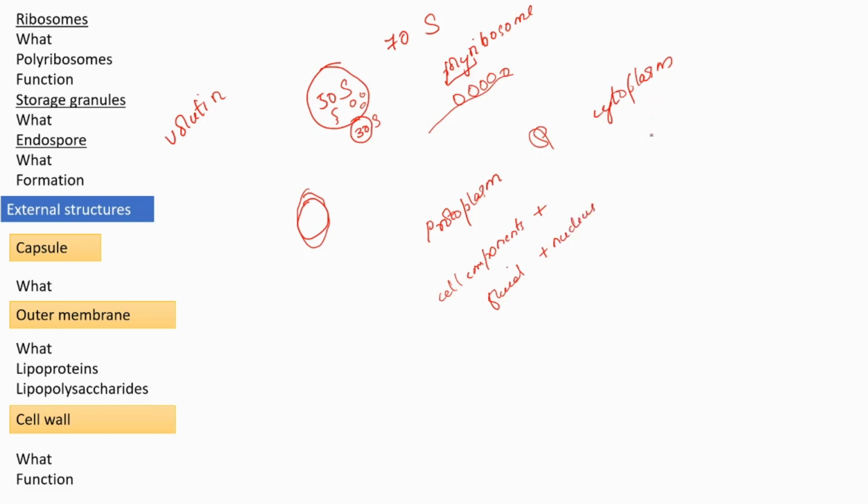But cytoplasm doesn't include the nucleus. Excluding the nucleus, whatever is left, the whole thing is called cytoplasm. Okay, that is about the endospore.